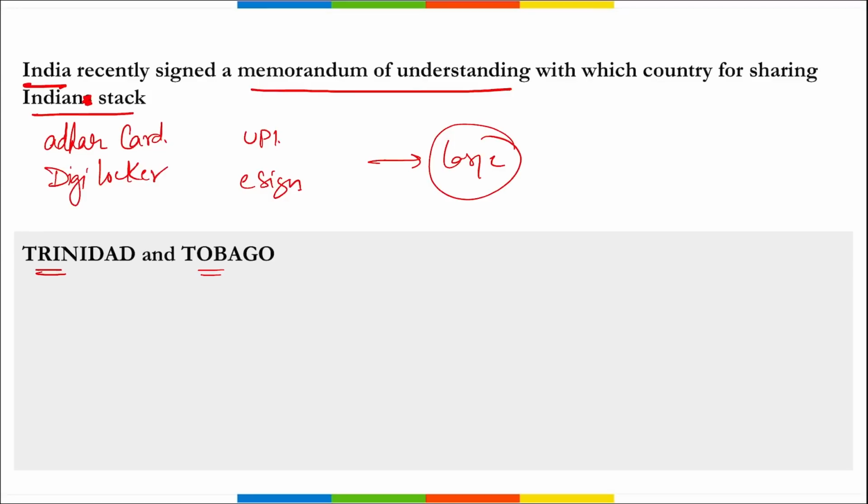And this is India Stack. It is a collection of open APIs and digital public goods that aims to facilitate identity, data and payment services on a large scale. Payment services with UPI, and Aadhaar card and DigiLocker are the facilities for identity, correct?